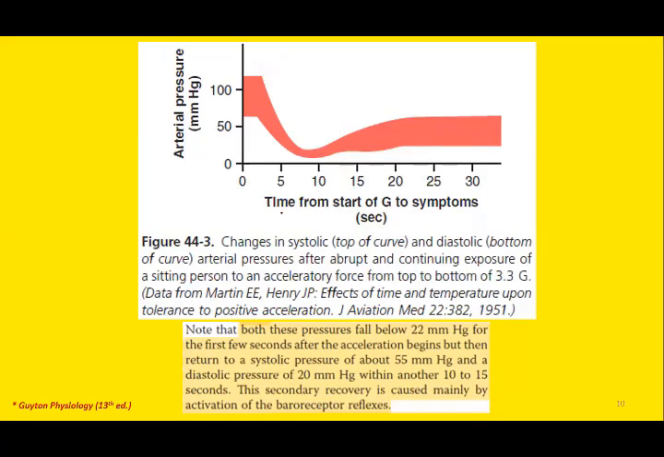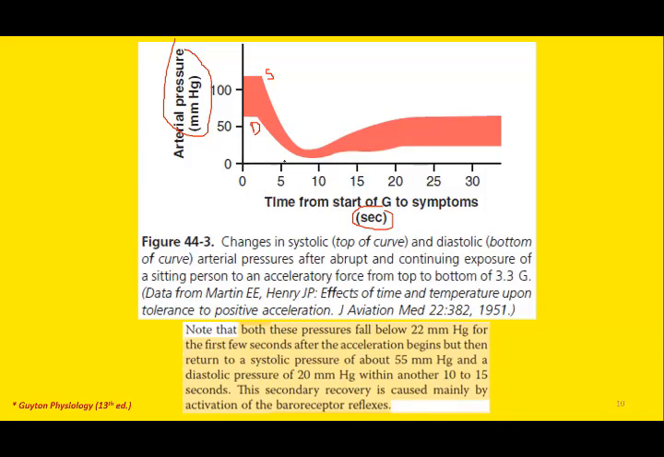Now this graph shows the comparison between arterial pressure at different G forces. On the x-axis we have time duration in seconds, and on the y-axis we have arterial pressure in millimeters of mercury. So this is the systolic and diastolic. The upper part of the red area is the systolic pressure, and the lower part of the curve is the diastolic pressure. Suppose the systolic pressure at time 0 is around 120 millimeters of mercury, and the diastolic pressure is around 80 millimeters of mercury.